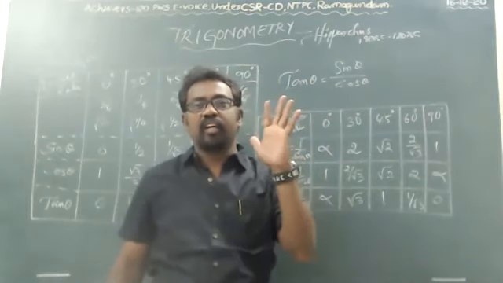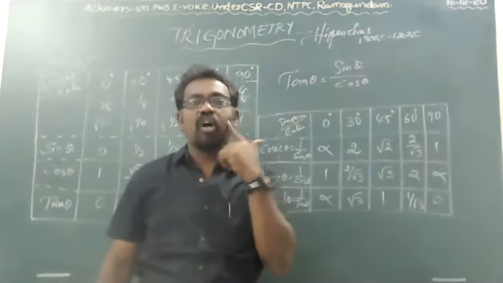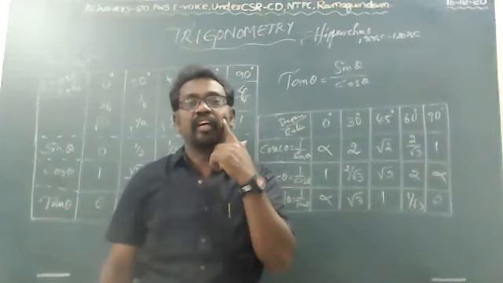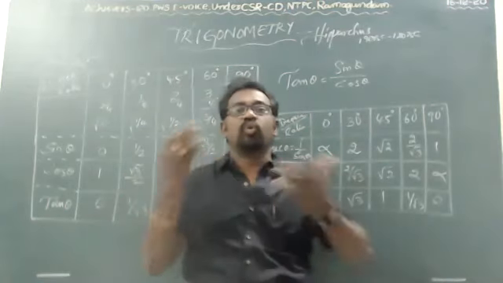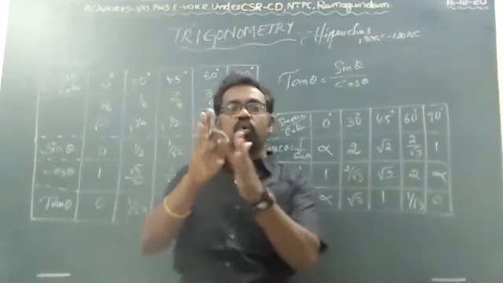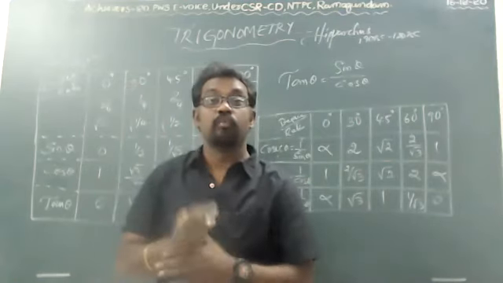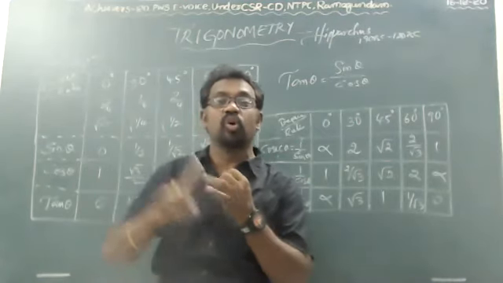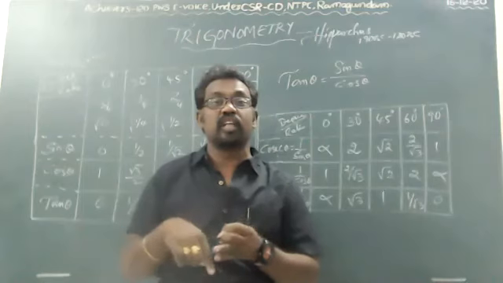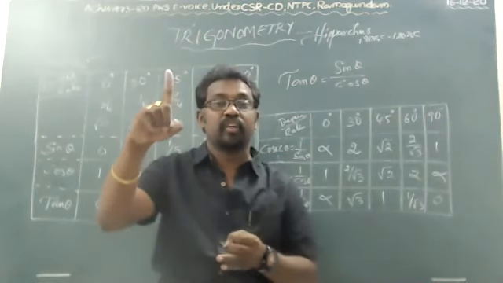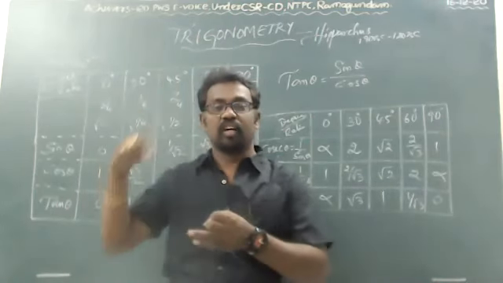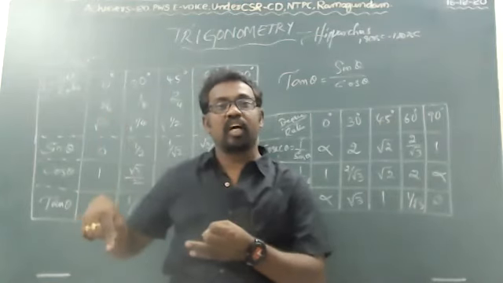If I ask cot 30 degrees, suppose we don't know it. You just have to go through tan 60 degrees, because cot 30 is equal to tan 60. Tan 60 is nothing but how much? Root 3. So cot 30 is also root 3.